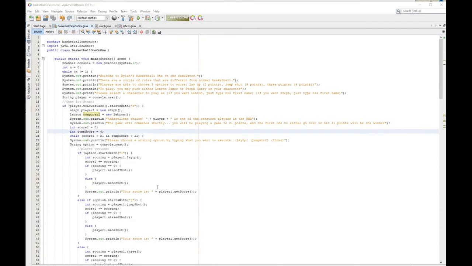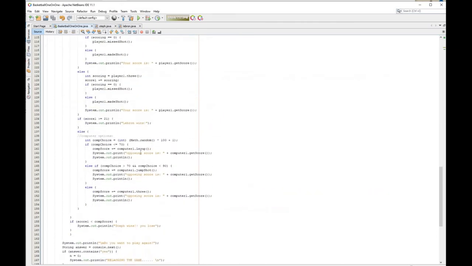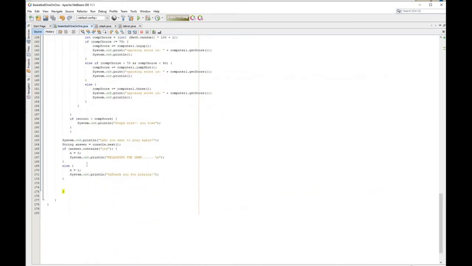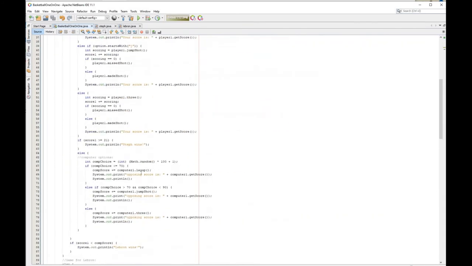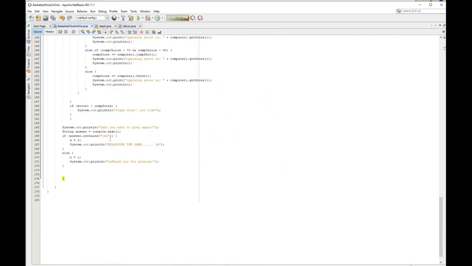Okay, so now I'm just going to go ahead and explain the code. This is my main, and I imported a scanner so that I can interact with the user. And then I have a really big while loop over here, which encases the whole code, and this is just for if you want to play again.